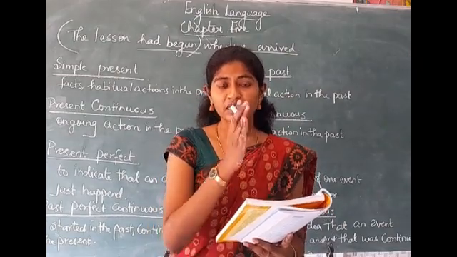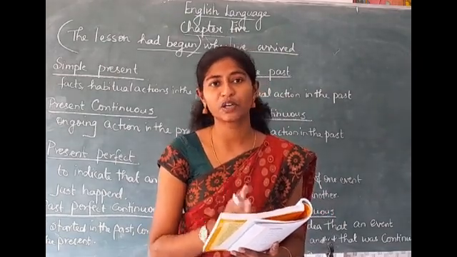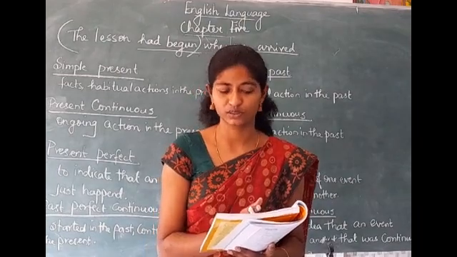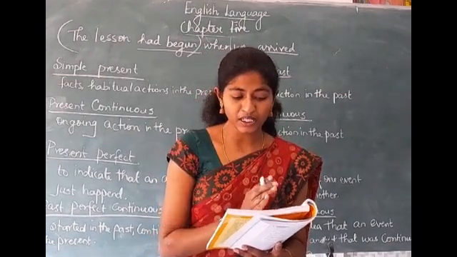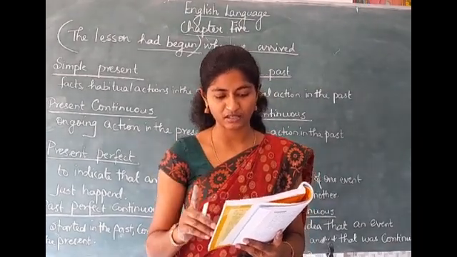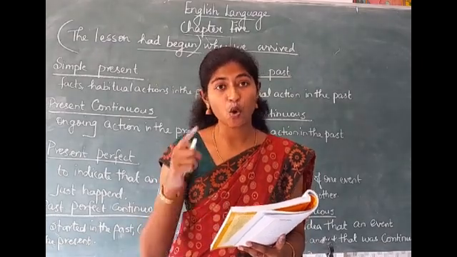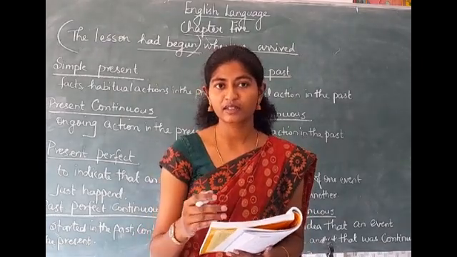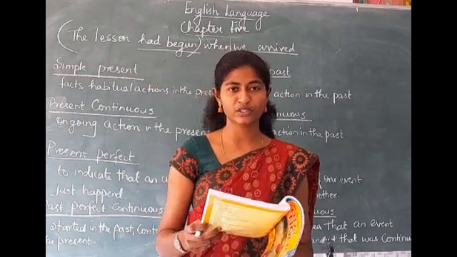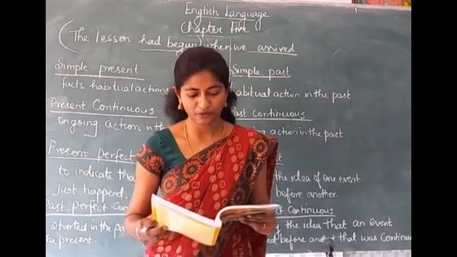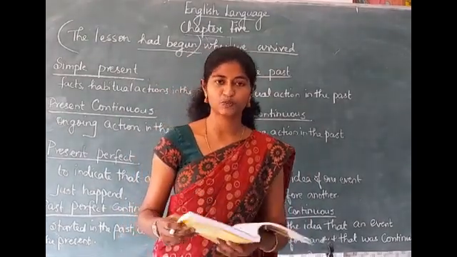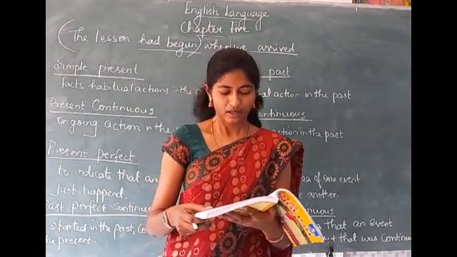Okay, so in this sense, the past perfect continuous tense is used, right? He had been working for that company for 10 years when he was promoted. Is it clear, students? So these are the usages of past perfect tense and past perfect continuous tense.